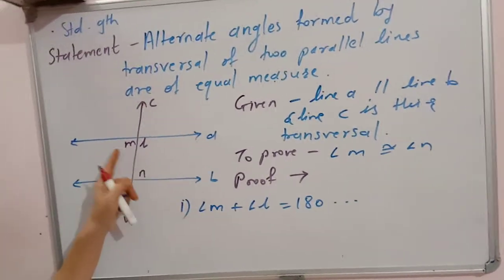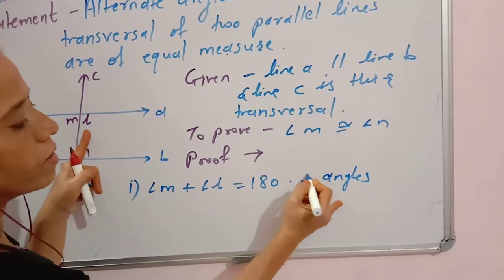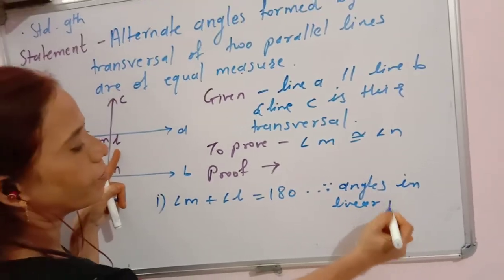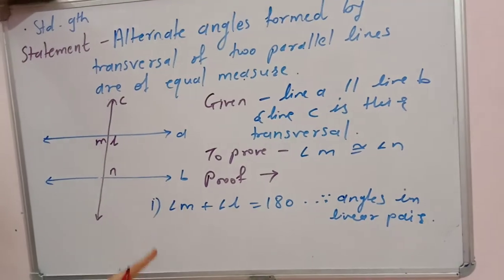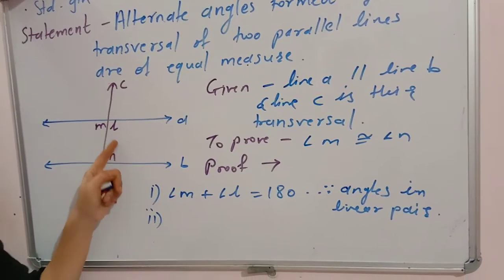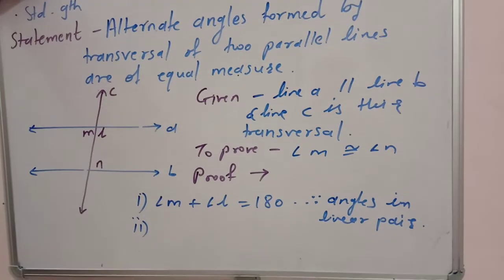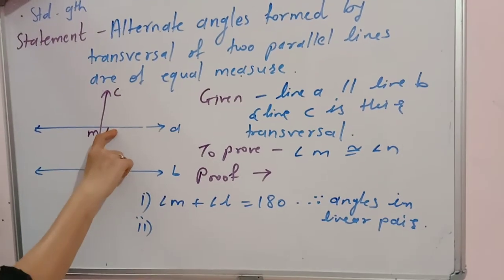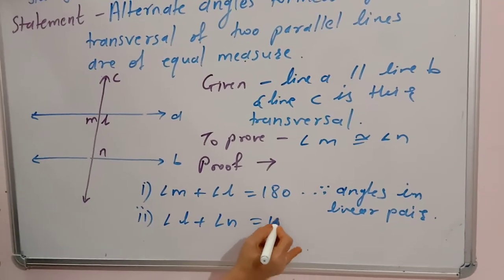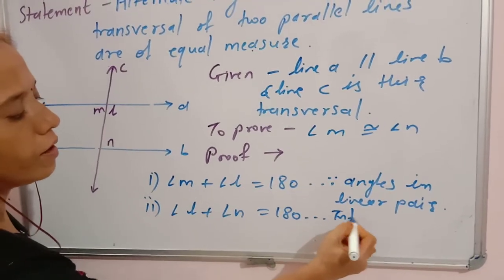On what basis have we written it? Since they are angles in a linear pair. Then the second property, the theorem that we proved in the beginning: when two lines are parallel and they are intersected by a transversal, then the interior angles formed are supplementary, and therefore angle L plus angle N equals 180 degrees. Again you can write the property of interior angles or the interior angle theorem.